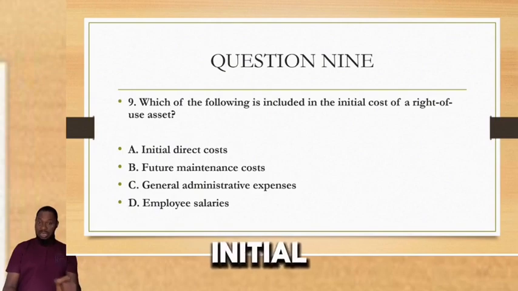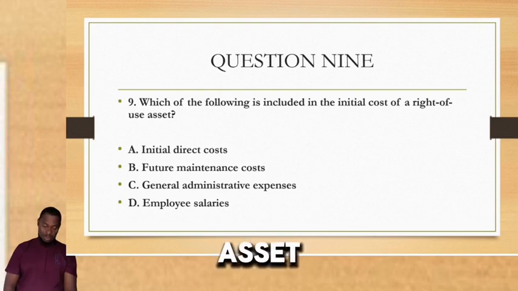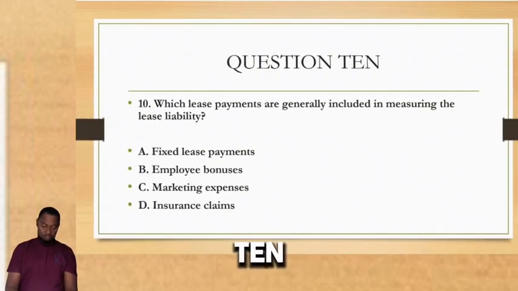That is initial direct cost. Cost that can be traced directly to that lease contract, to that asset. You know, at the initial stage, you add it to the cost of that asset. Yes, it becomes part of the right of use asset. Okay, let's go to question number 10.